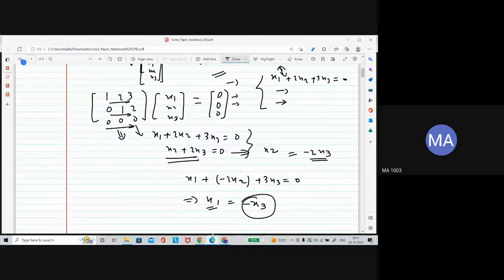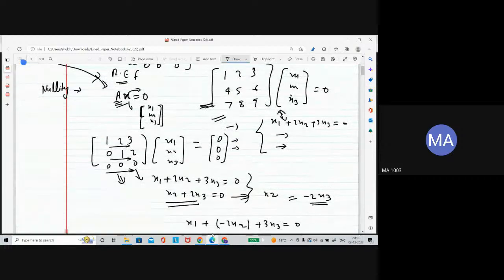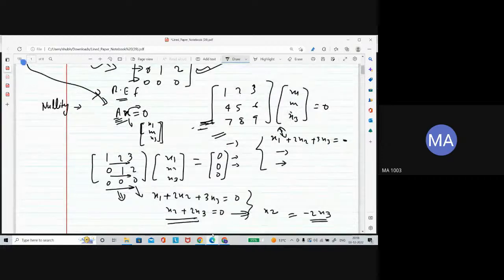So that means from here you can see that the nullity of this matrix is going to be the number of independent variables, as you can see here also. So nullity is going to be 1.